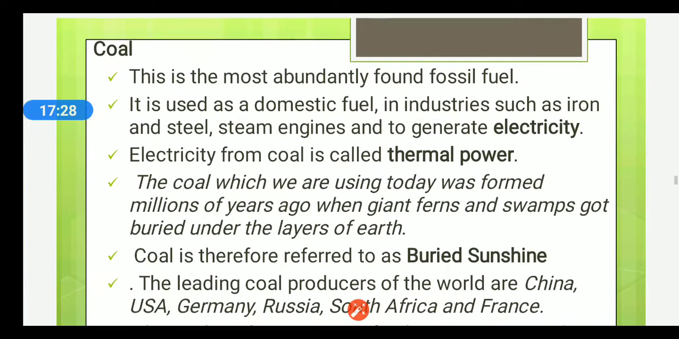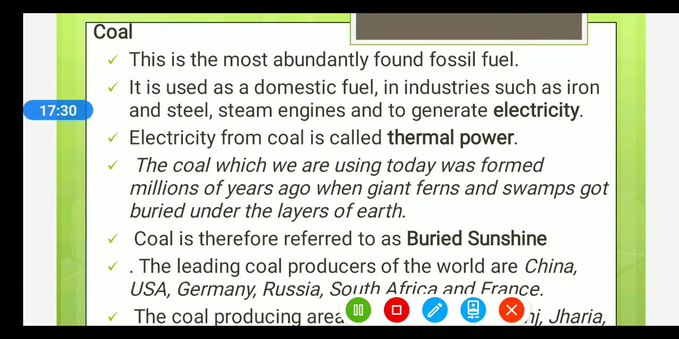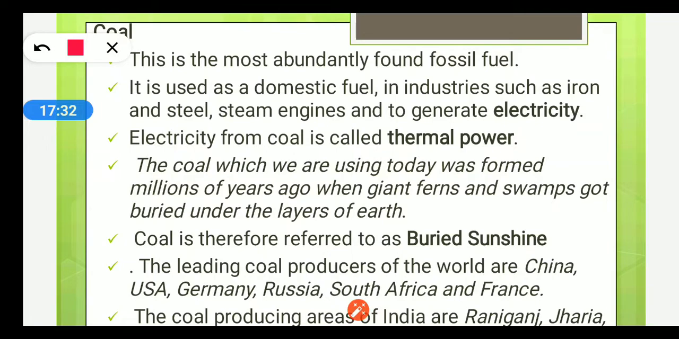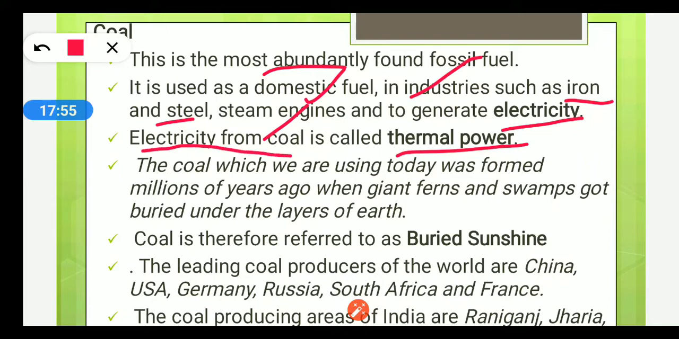Coal. Coal is the most abundantly found fossil fuel all over the world. It is used as a domestic fuel, in industries such as iron and steel, in steam engines, and to generate electricity. Electricity from coal is known as thermal power, and a plant which produces electricity by using coal as a fuel is known as a thermal power plant.